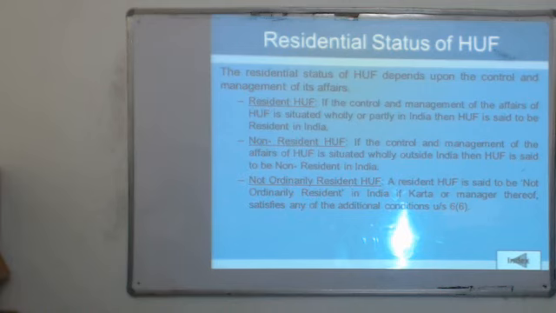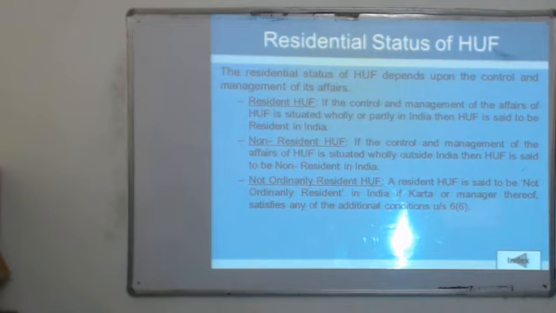As per the residential status, the tax is levied, which is why the residential status is important. The next thing is the residential status of the Hindu undivided family. As with the individual, the residential status of a Hindu undivided family is also divided into 3 parts: resident, non-resident and non-ordinarily resident.